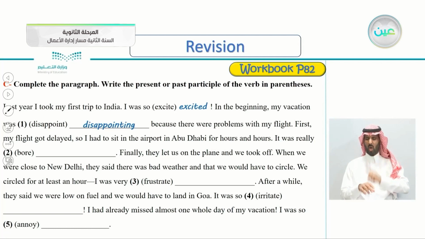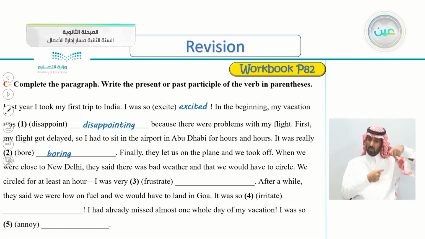It was really bored. Is he describing something that he feels, or is he describing the source? Very good, it's the source. So it was really boring. If he was describing himself, he would say, I was really bored. But he is describing the situation. It was really boring. Finally, they let us on the plane and we took off. When we were close to New Delhi, they said there was bad weather and that we would have to circle. We circled for at least an hour.